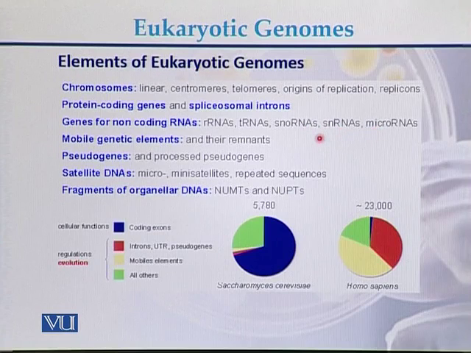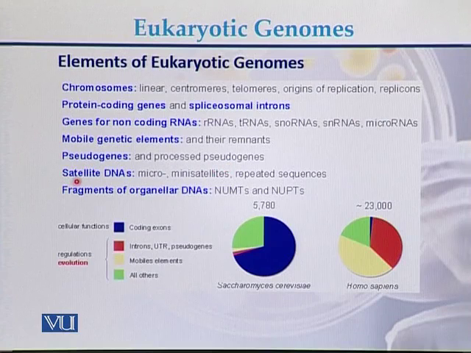So genes for different types of RNAs are present on the eukaryotic genomes. In addition to these genes, there are also mobile genetic elements, which are also part of the eukaryotic genomes. There are also pseudogenes as well as processed pseudogenes.